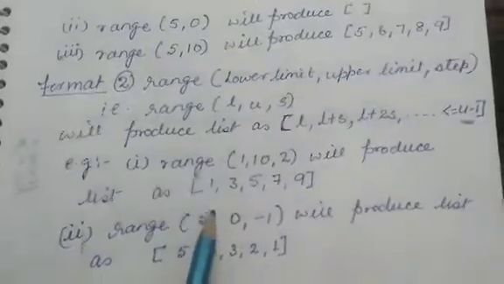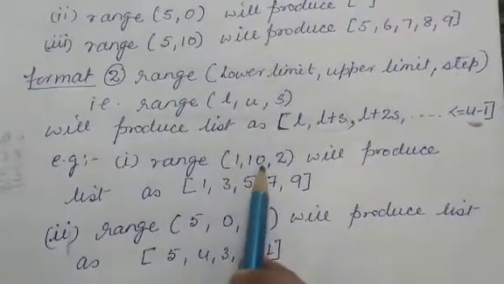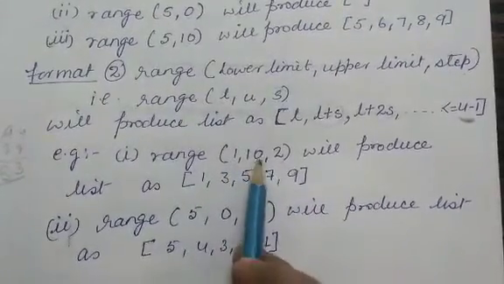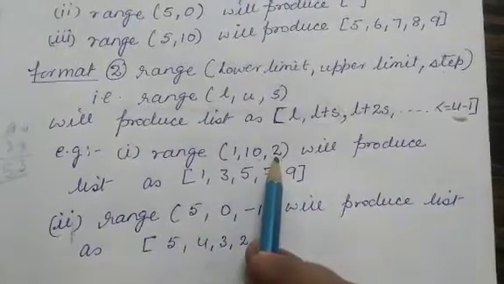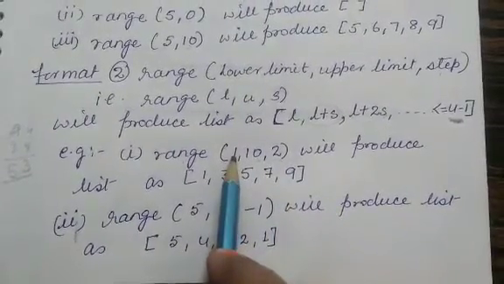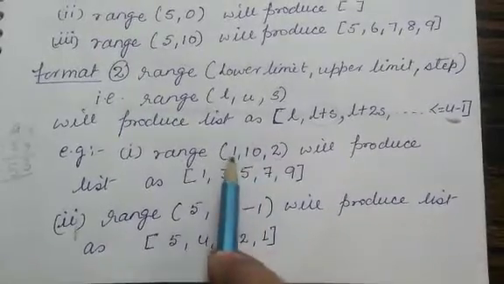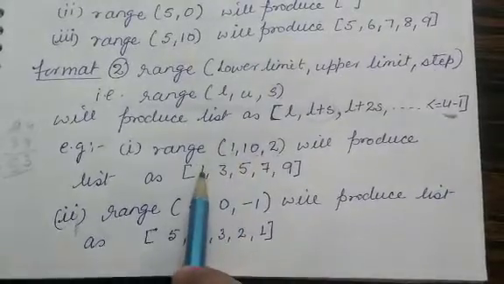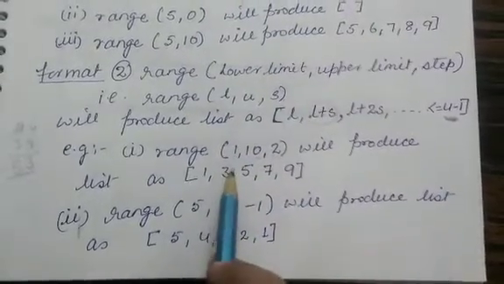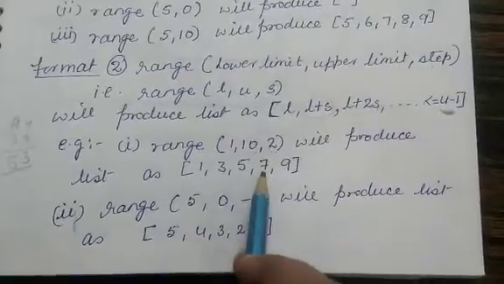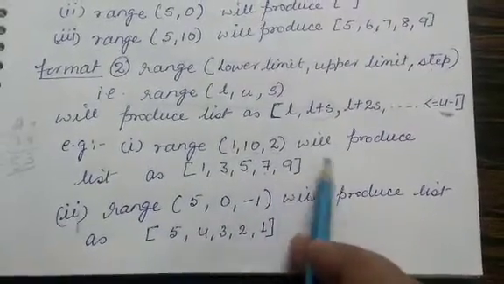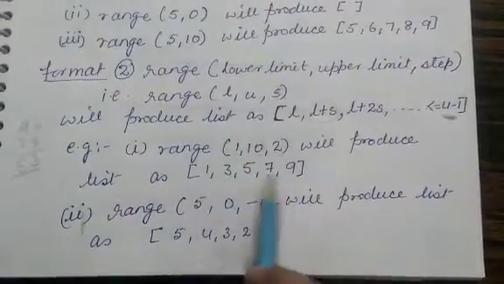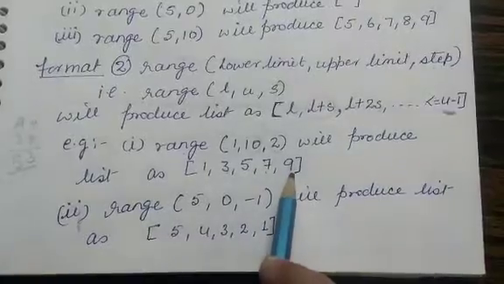So example, if you write range(1, 10, 2). So 1 is L, that is lower limit. 10 is upper limit. 2 is step, which will be added to the lower limit. So this will produce numbers less than 10. So first number is 1, then plus 2, that is 3. Again plus 2, that is 5, plus 2, that is 7, plus 2, that is 9, plus 2 will become 11, so it will be out of this range. So the numbers produced will be 1, 3, 5, 7 and 9.